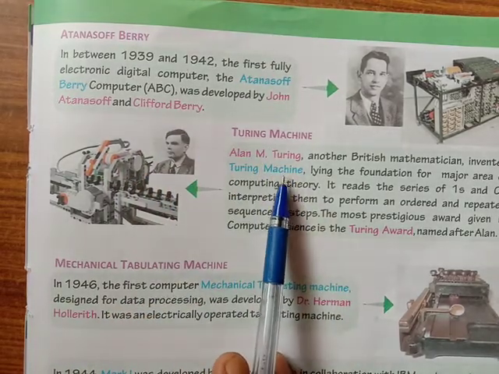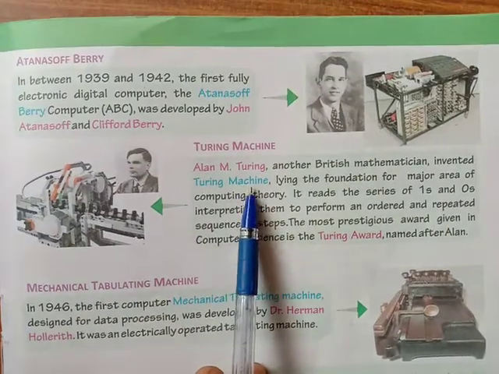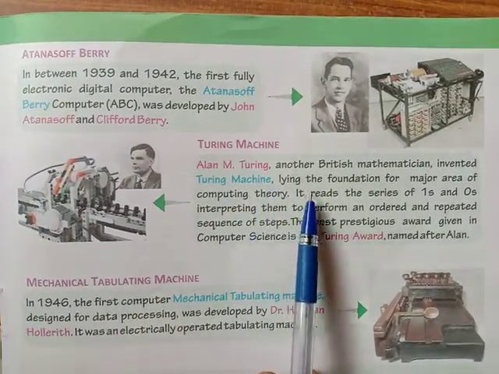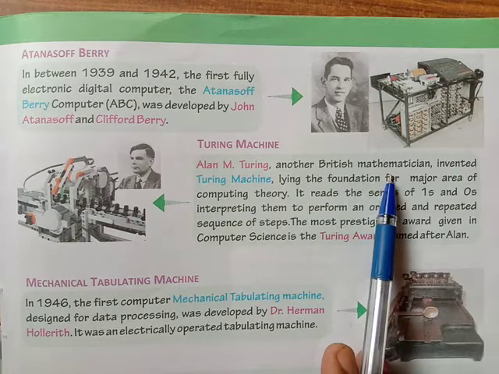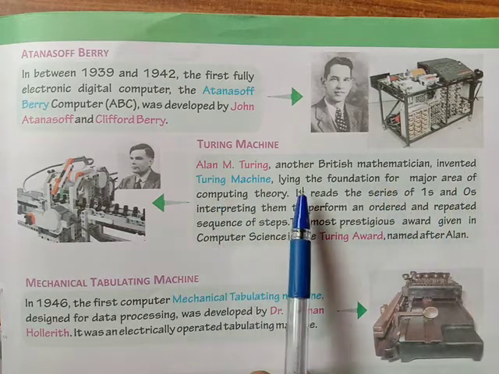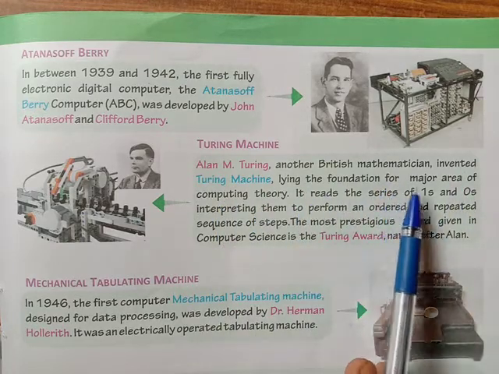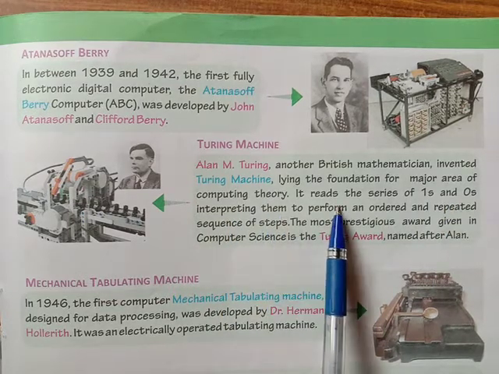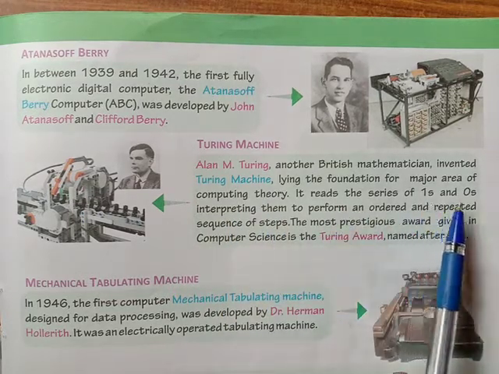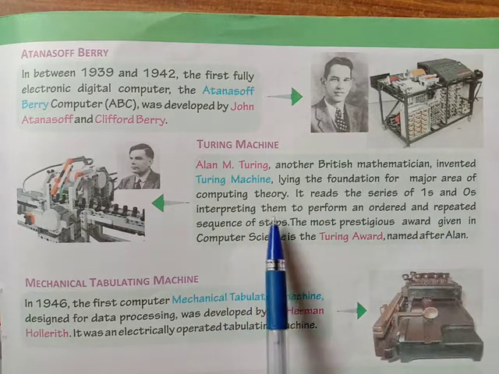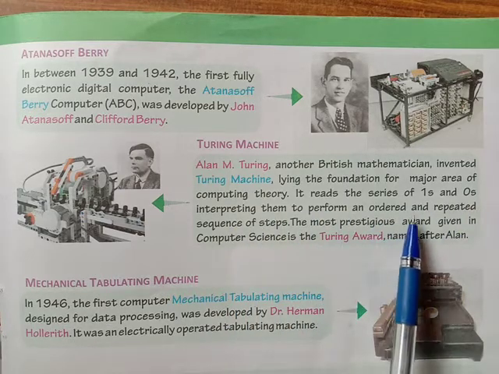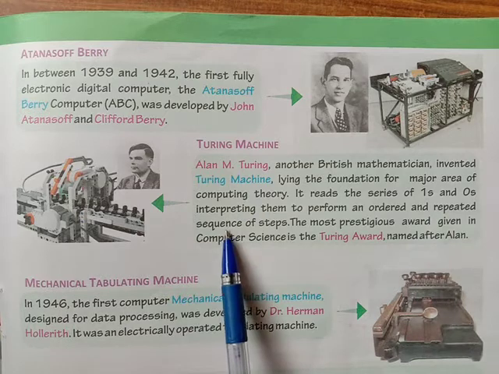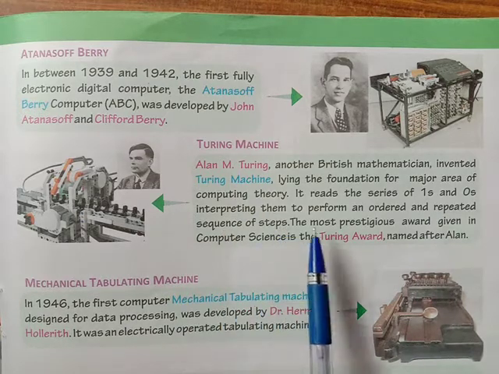Turing machine. Alan M. Turing, another British mathematician, invented the Turing machine, laying the foundation for a major area of computing theory. It reads a series of ones and zeros, interpreting them to perform an ordered and repeated sequence of steps.